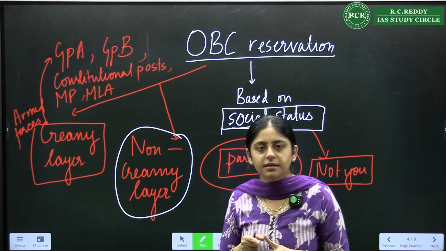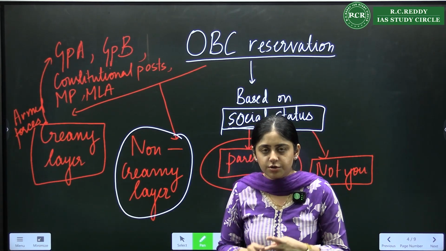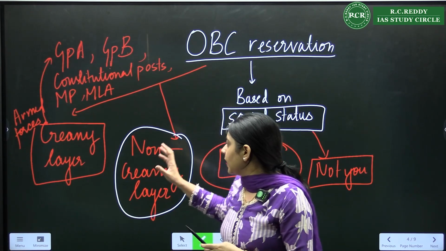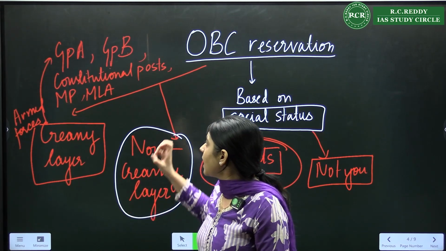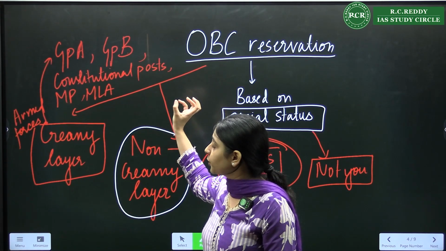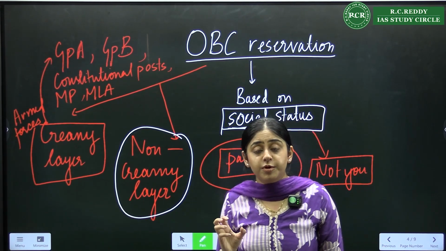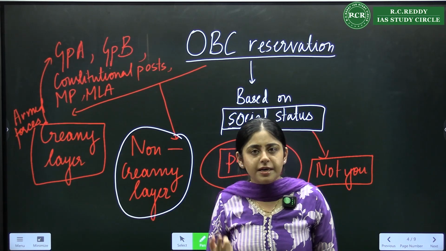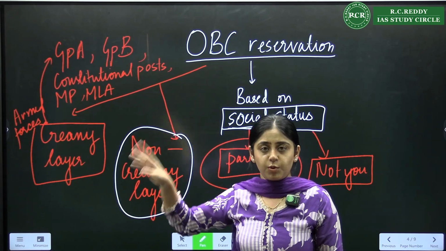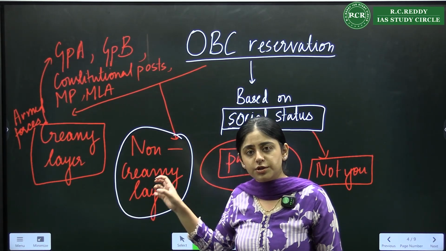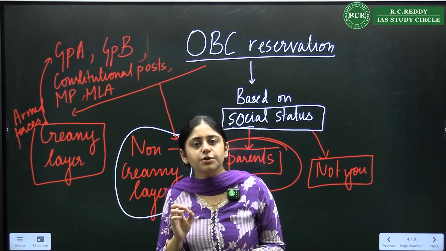One is creamy layer and the other is non-creamy layer. Creamy layer by default is not eligible for OBC reservation. So who are these people? Creamy layer are the students whose parents are directly recruited to Group A, Group B jobs, constitutional posts, MPs, MLAs and armed forces. If even one parent or both parents have been directly recruited in these posts, you are by default not eligible for OBC reservation. This you should keep in mind.